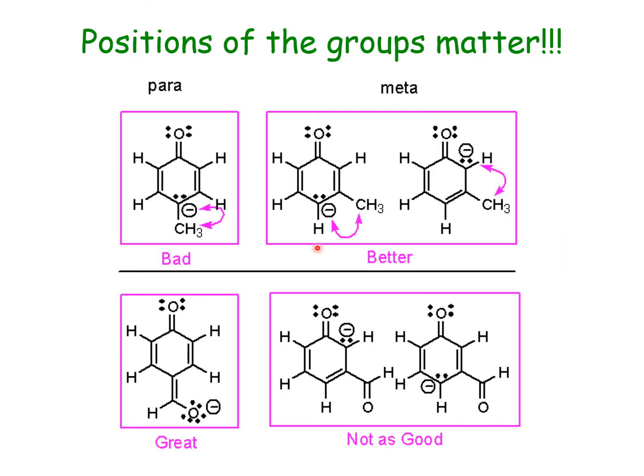Along with the nature of the substituent, the position is important. So let's take the example of para position and meta position. We know at para positions there is negative charge circulating. So if at the para position we have an electron donating group, there is negative charge on the para position and an electron donating group also. So this is the worst combination, and it will make the phenoxide ion least stable.